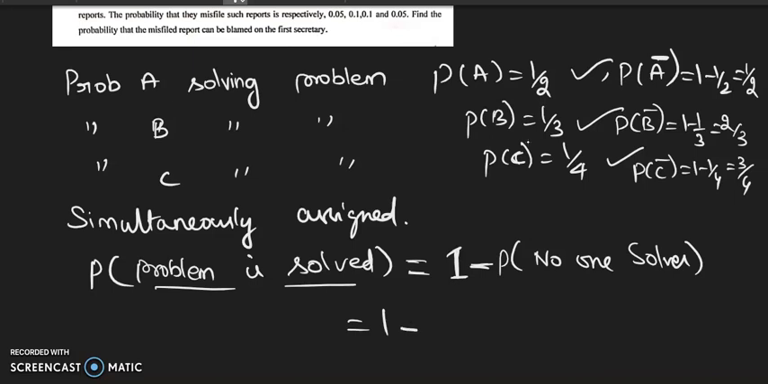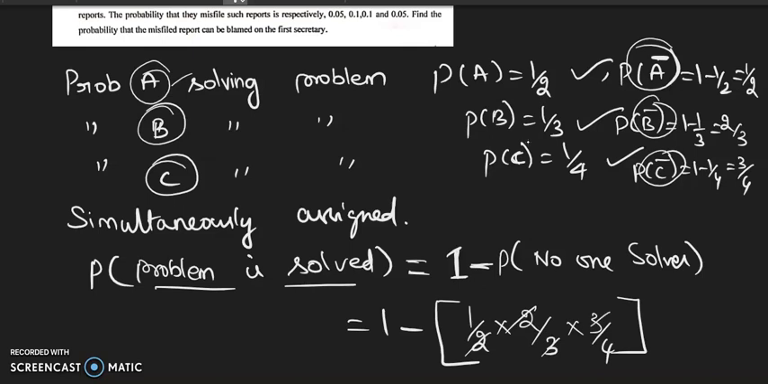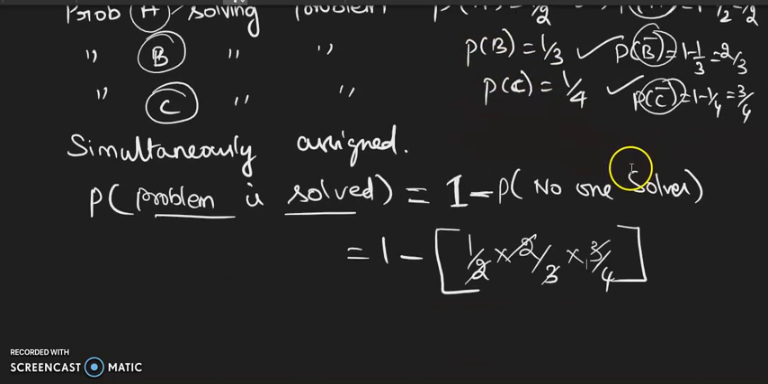So, 1 minus the probability that no one solves the problem. Since these are all independent events, right? Whether A is solving or not is not going to affect B. B solving or not is not going to affect C. So, if A, B, C are independent, then A bar, B bar and C bar are also independent of each other, provided they are not copying. So, 1 minus 1 by 2 into 2 by 3 into 3 by 4. Because these events are independent, we can write like this, and this is nothing but 1 minus 1 by 4, that is equal to 3 by 4. That is the solution.